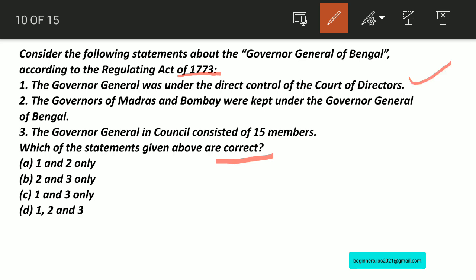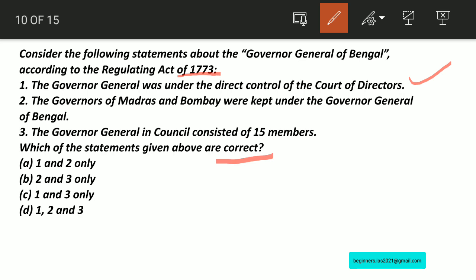Why is it correct? The Governor General was under the direct control of the Court of Directors. That is, if you take the Regulating Act of 1773, in the field of executive government, the status of the Governor of Bengal was raised to Governor General, and its council would consist of 4 members.